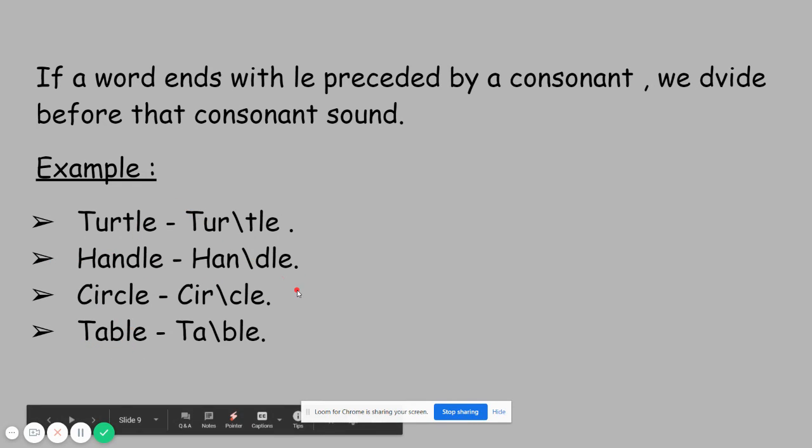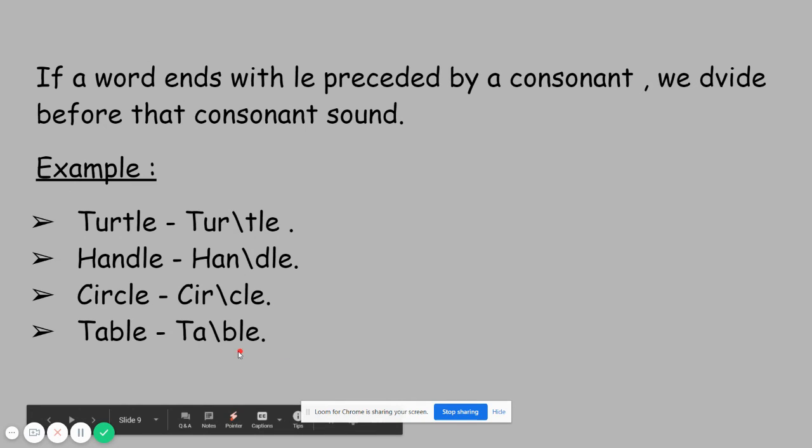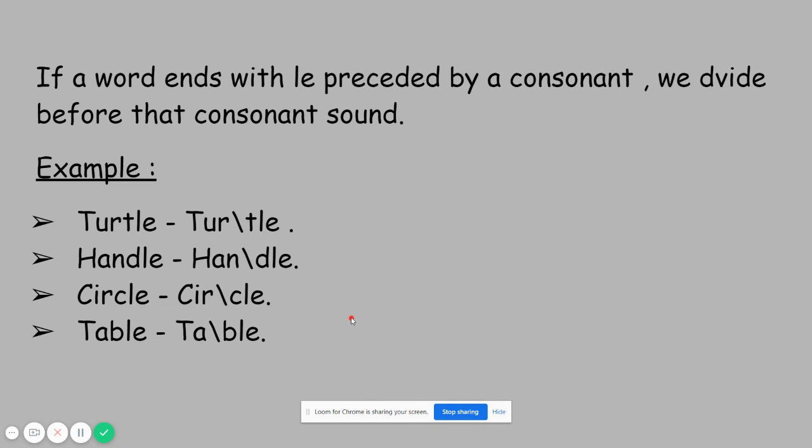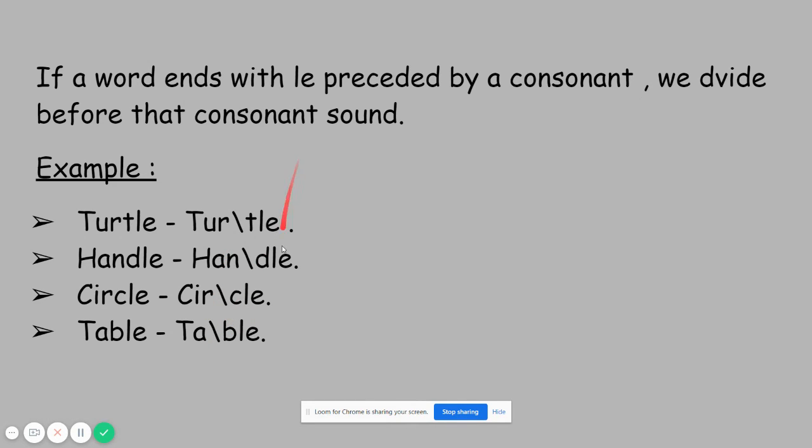All these words are ending with LE. So before LE, we have a consonant sound. What is the consonant sound in handle? The consonant sound is D. So when we say circle, here the consonant sound is C. Then when we say table, here the consonant sound is B. So if the words are ending with LE preceded by a consonant, then we need to divide before that consonant sound. So see, yes, so they divided before the consonant sound.